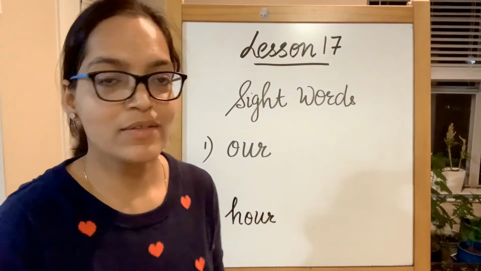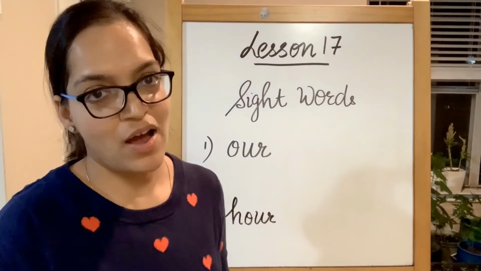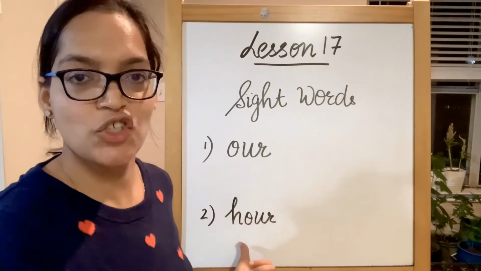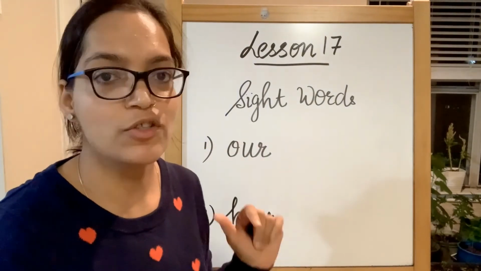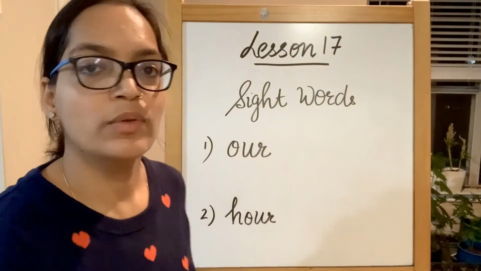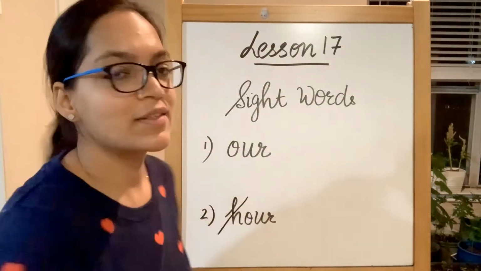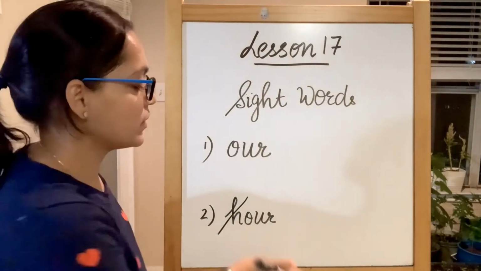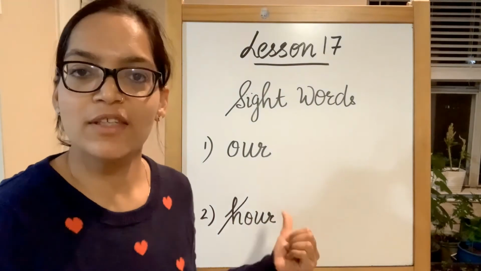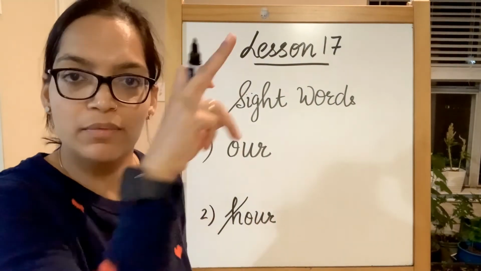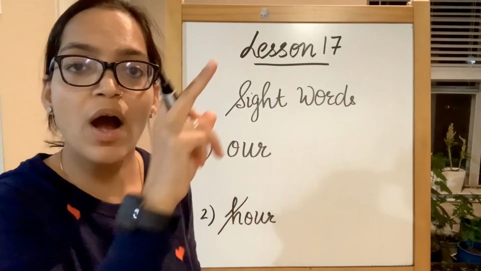The next one is also pronounced our. Now it starts with an H, but there is no sound of H. It is not hover. This is a silent alphabet. This is our again, and this one is about the time. This is 1 hour, 2 hours.